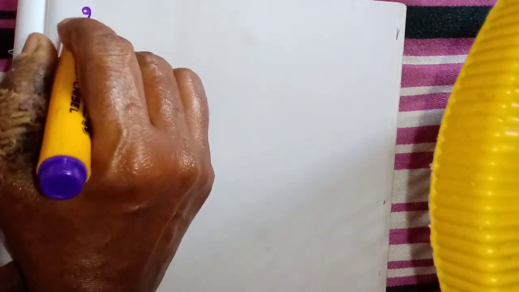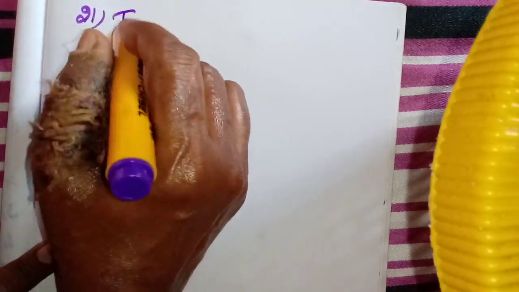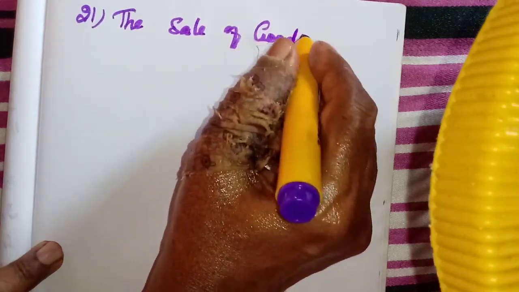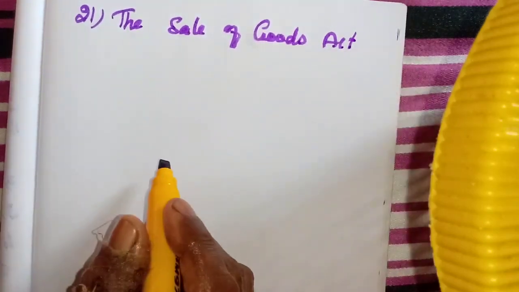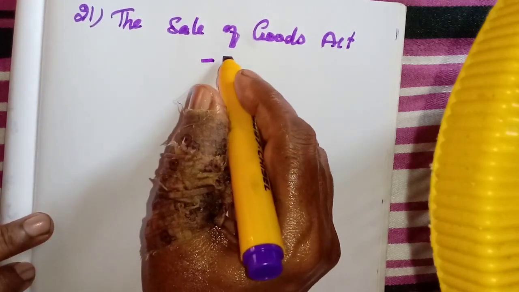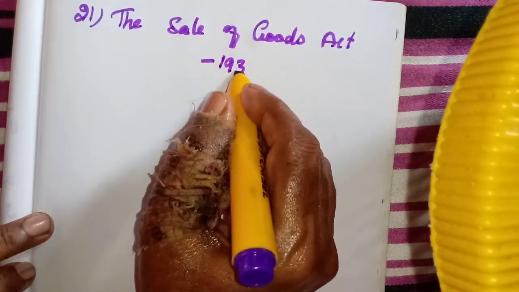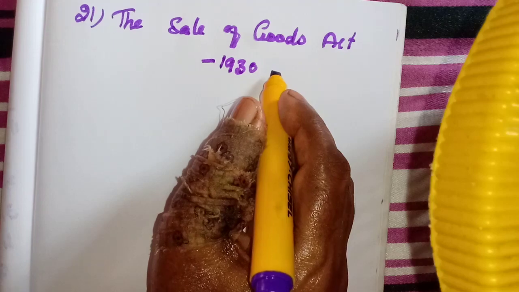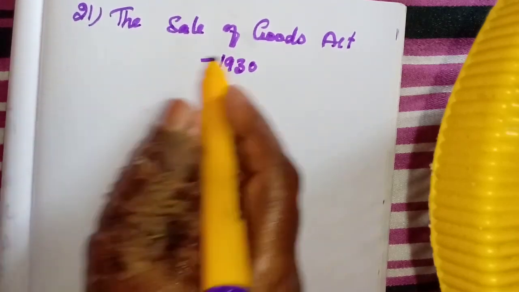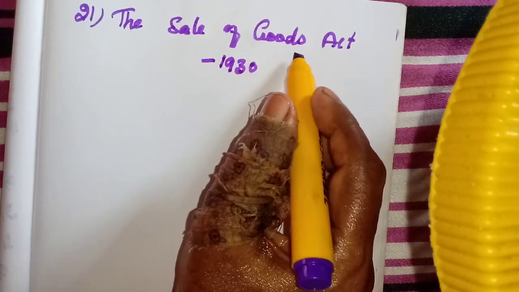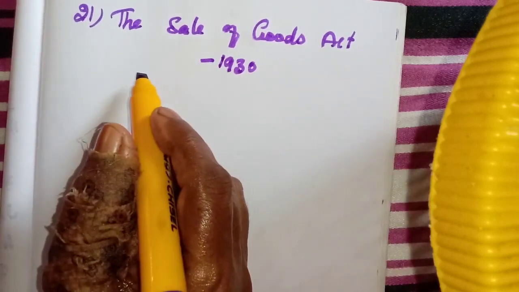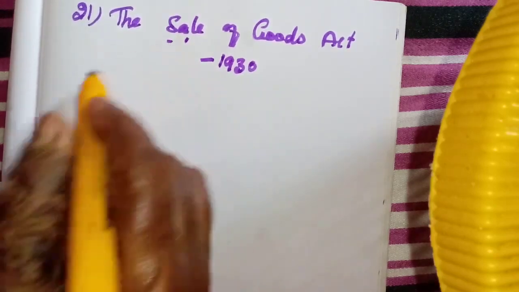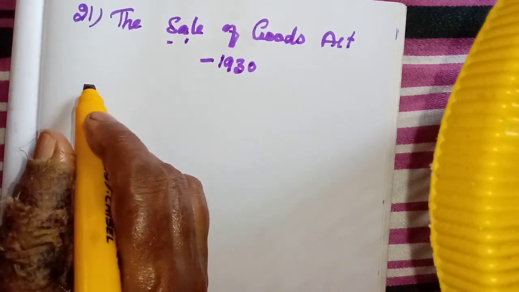The 21st lesson, the Sale of Goods Act. This act was passed in 1930. First we should know what is goods, which we will learn. Before that, we should understand the sale. So what is the sale? The meaning of sale we are going to learn under the heading, the contract of sale.